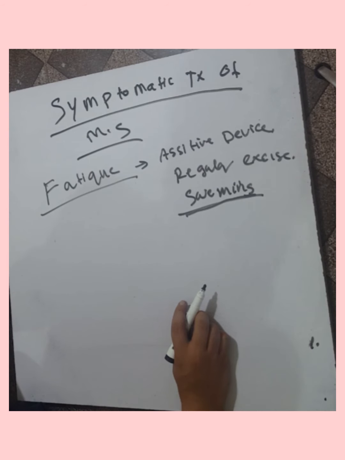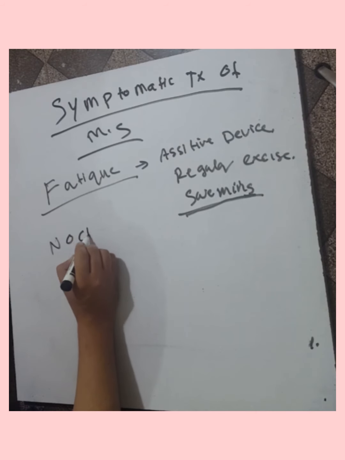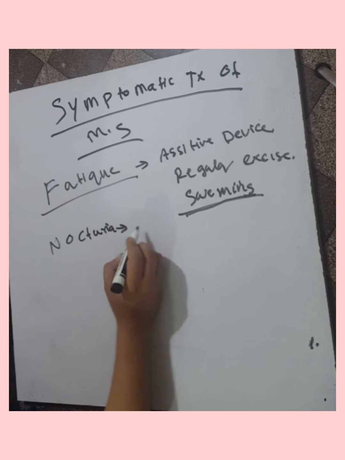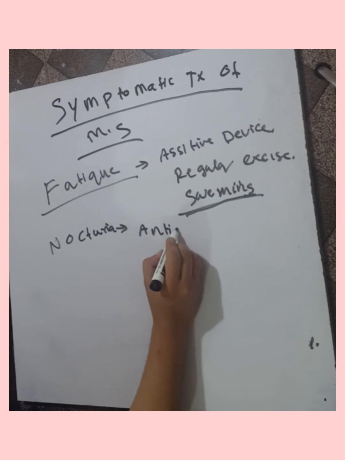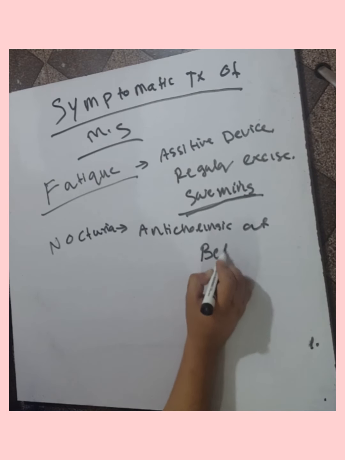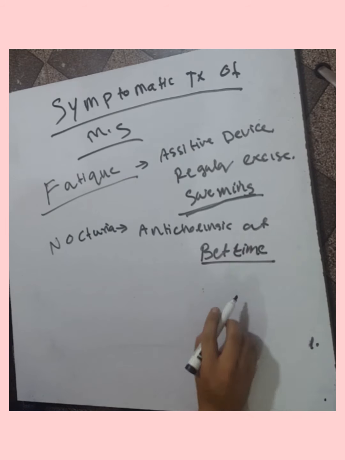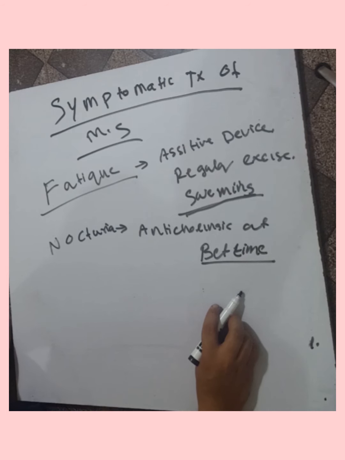The assistive device helps in the home or in successful management of the spasticity. Patients with frequent nocturia may benefit from anticholinergic medication at bedtime. If there is nocturia, we advise anticholinergic at bedtime or 2 hours before bedtime. This is successful in the patient of multiple sclerosis.